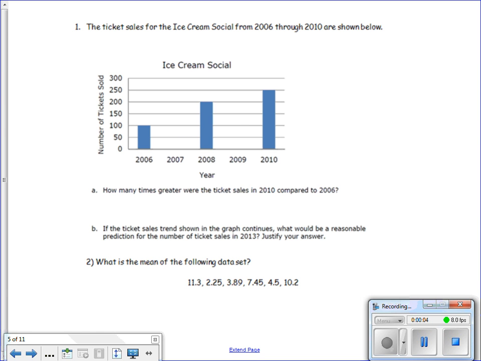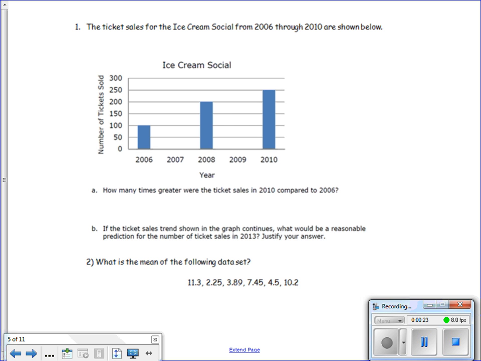Today we're going to go over your test review so that you can prepare for your test tomorrow. Number 1 says, the ticket sales for the Ice Cream Social from 2006 through 2010 are shown below. A is asking, how many times greater were the ticket sales in 2010 compared to 2006?